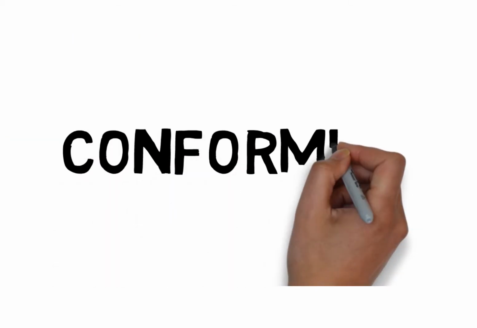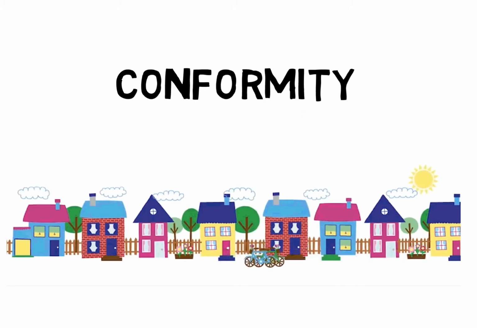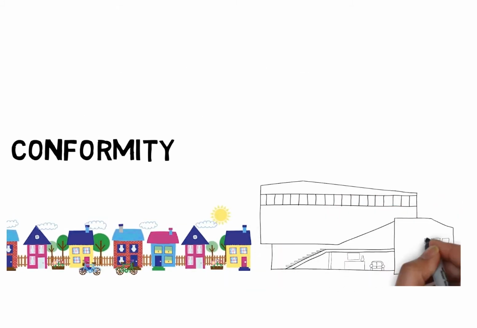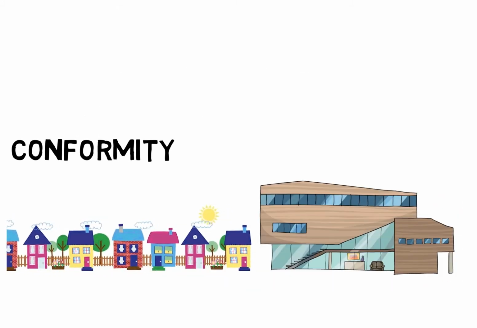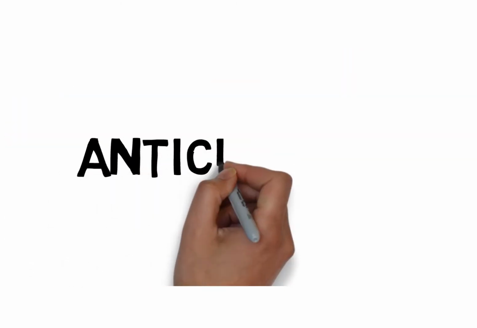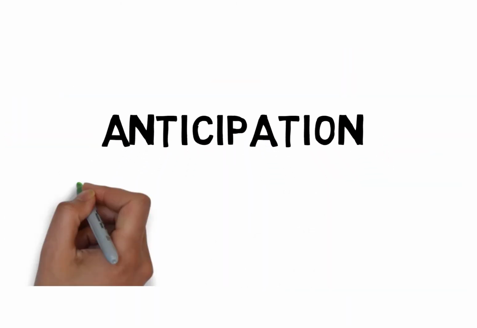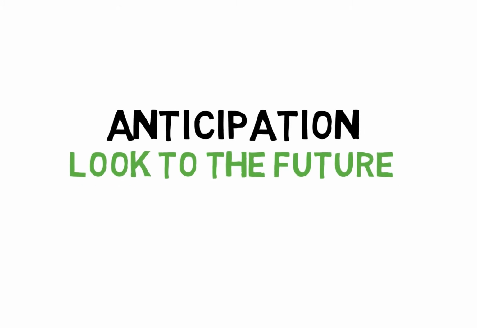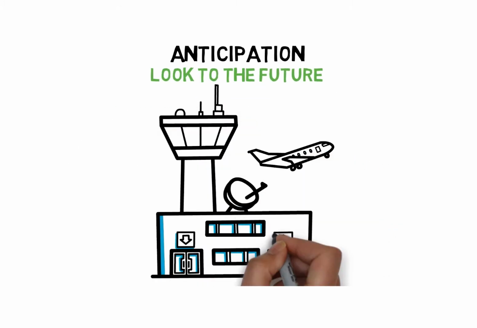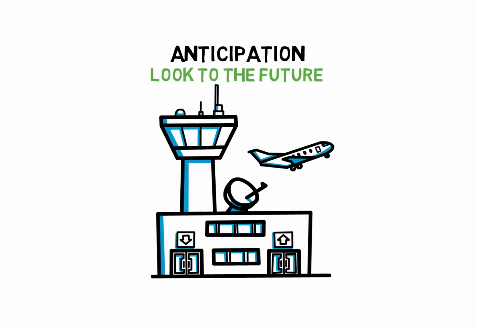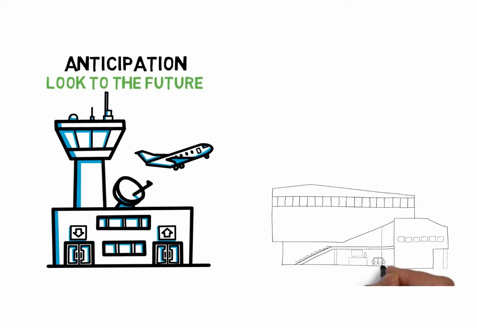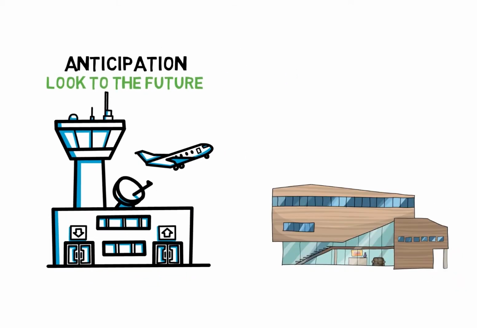Conformity deals with the issue of property should conform to the neighborhood for the best value. In other words, don't overbuild for an area. One other item to think about is called anticipation. Anticipation says we look to the future for the value. So if we anticipate an airport going in and being built brand new, the properties around that will probably become more valuable due to what is called anticipation.